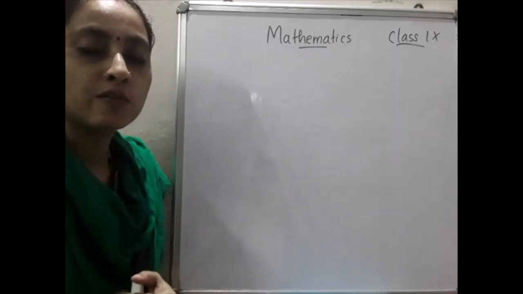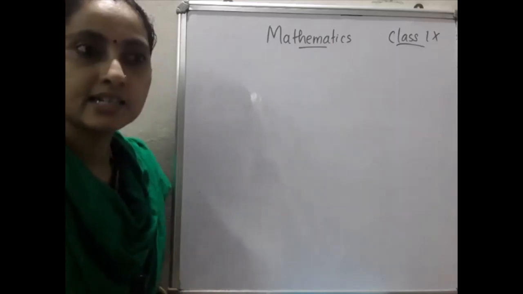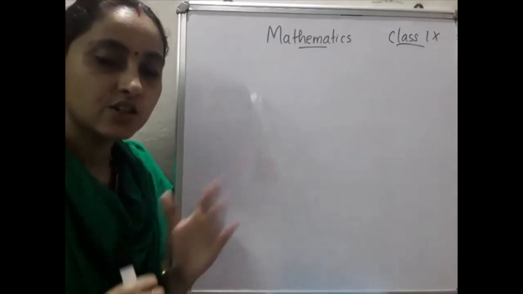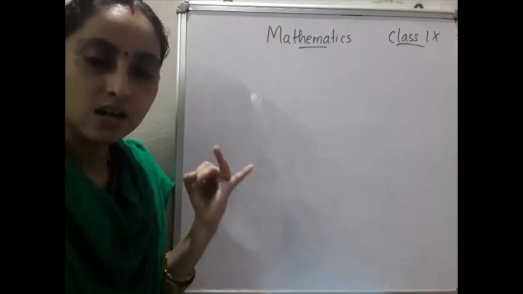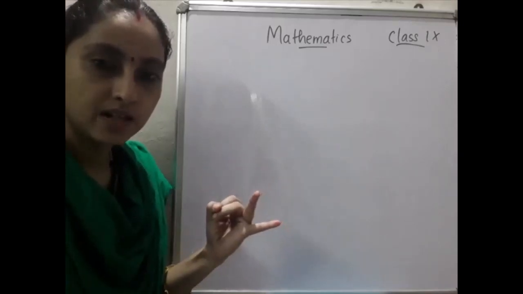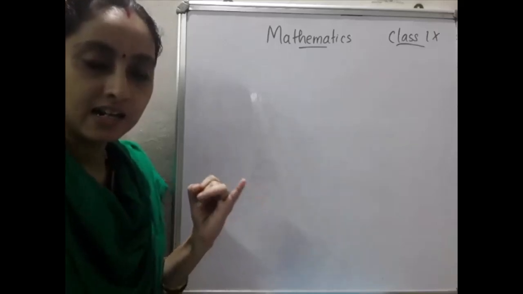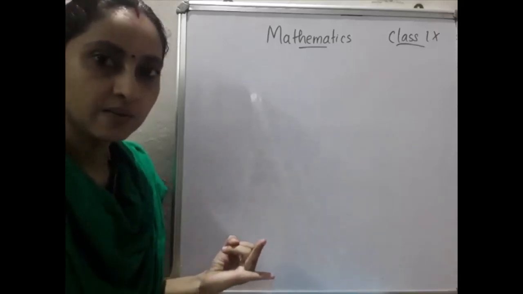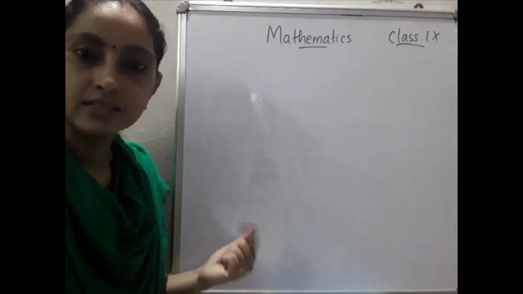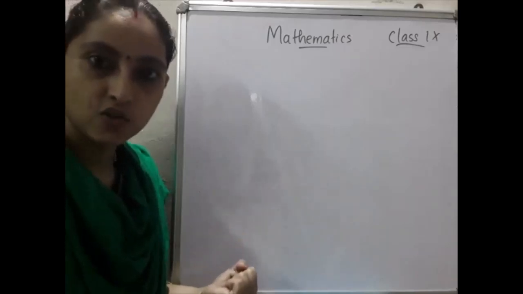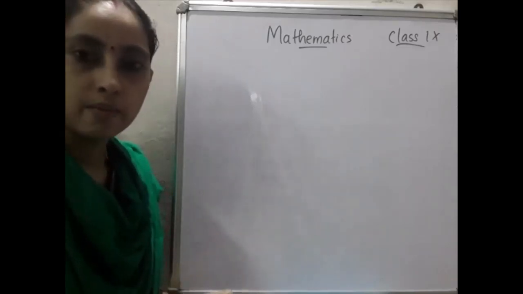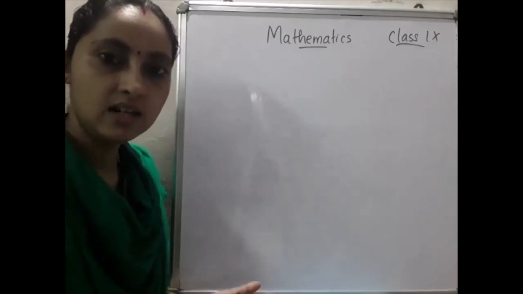Okay, so we will start. Next, what are the things we discussed? Do you remember line segment? Then angle, arm, different types of angles, then complementary angle, supplementary angle.